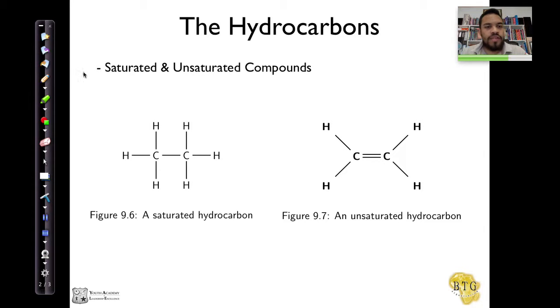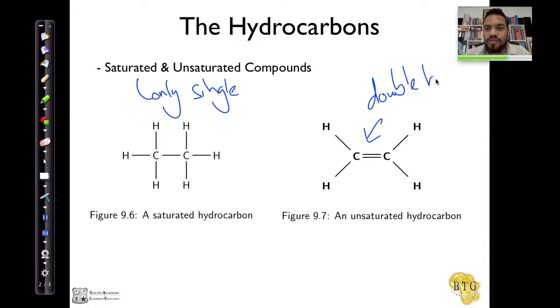Okay, so we've already in the previous slides mentioned what saturated and unsaturated compounds are, and I've given you certain examples. Saturated compounds are compounds that contain only single bonds between the carbon atoms, right? They only have single bonds, like this one over here, that's a saturated hydrocarbon. And this one over here is unsaturated because there is a double bond. So anything that has a double bond or a triple bond is an unsaturated compound, I mean between its carbon atoms, right? Okay, on the next slide.